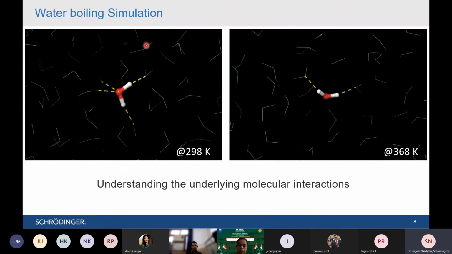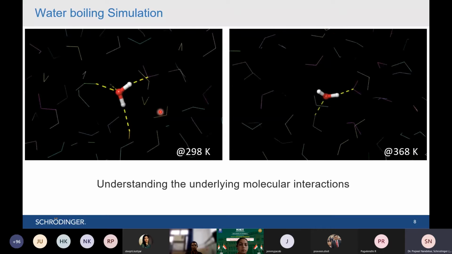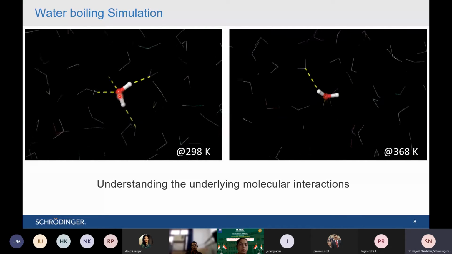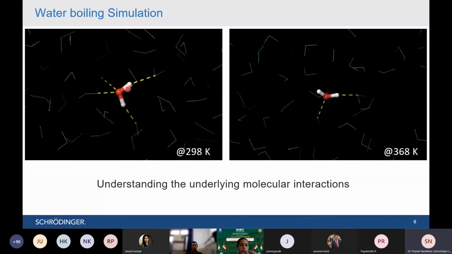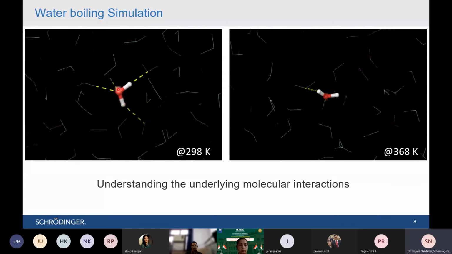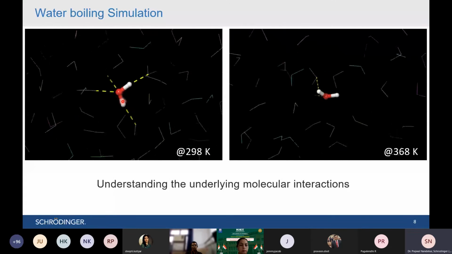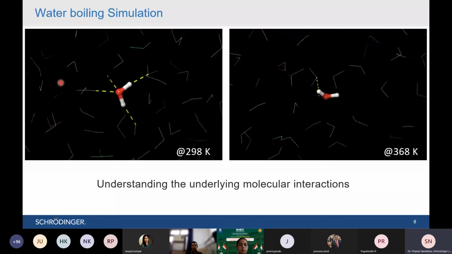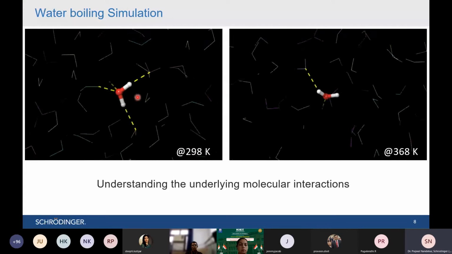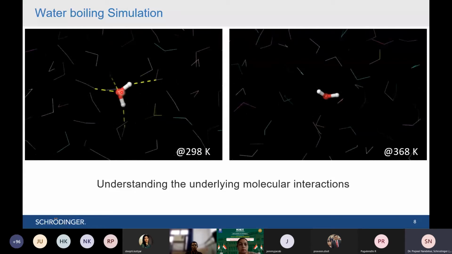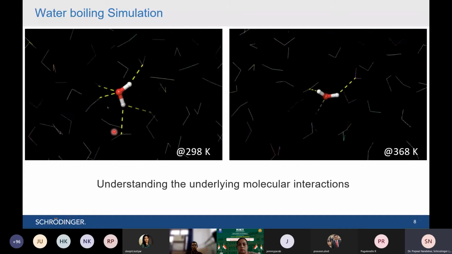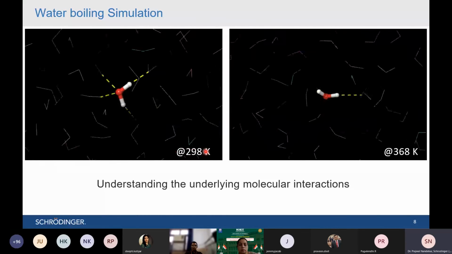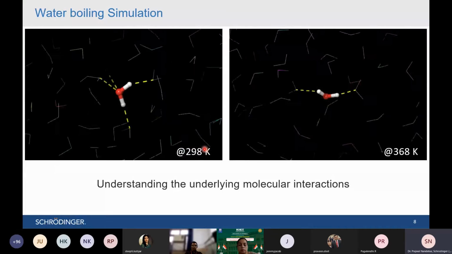On the left hand side you have an MD simulation trajectory. You can see everything is moving. The middle one is the water molecule, the red color is oxygen and the white colors are hydrogen. So H2O is the water molecule, and the surroundings are also water molecules. I have only focused on the single water molecule present in the middle just to show what is happening. This molecular dynamic simulation was run at 298 Kelvin, which is room temperature.